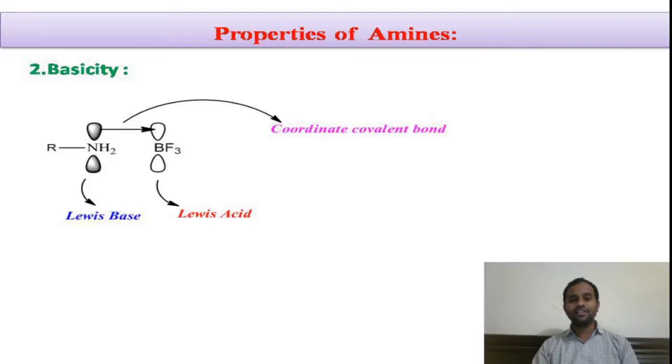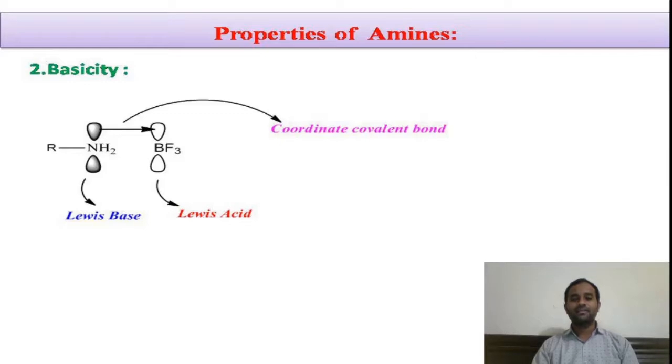Here our amine is an electron pair donor which acts as a Lewis base, and boron trifluoride having an empty orbital, accepting the lone pair, acts as a Lewis acid. Thereby there is a formation of a coordinate covalent bond between the amine and boron trifluoride, right?